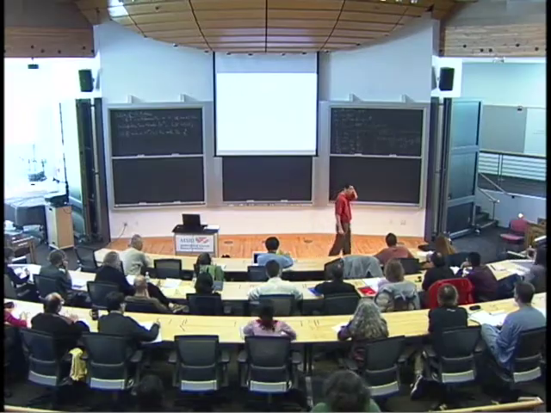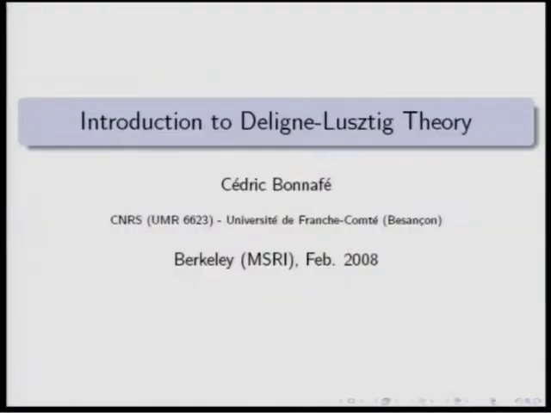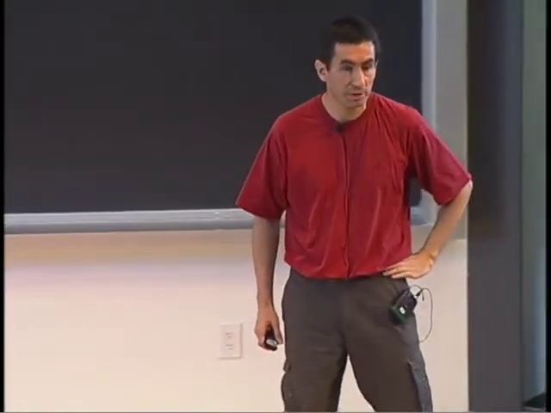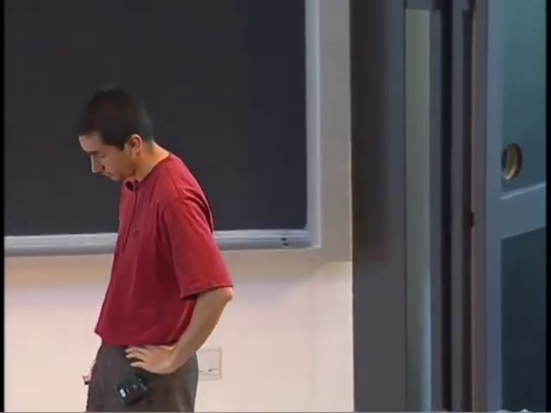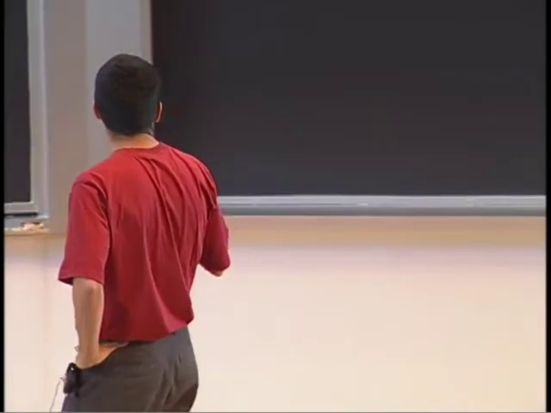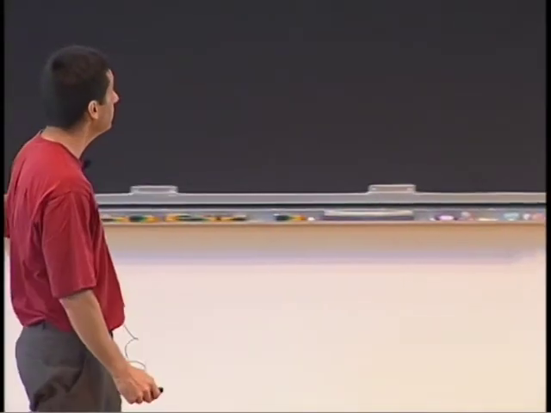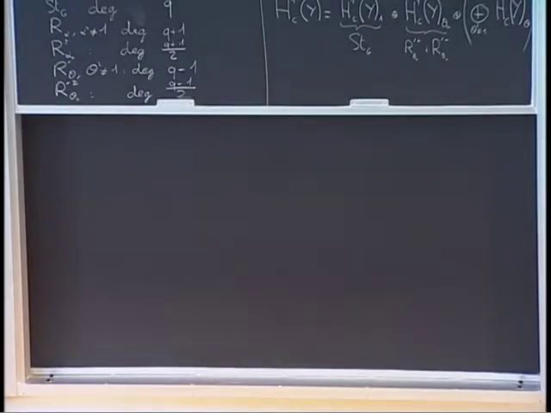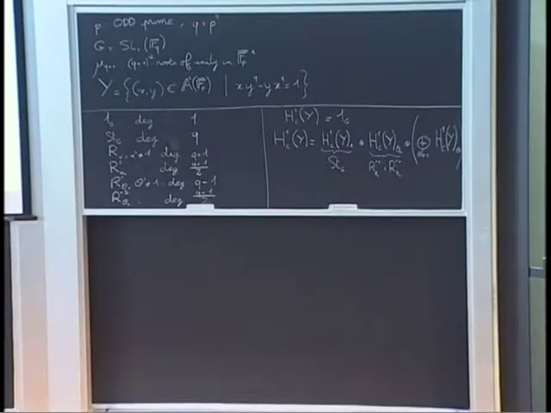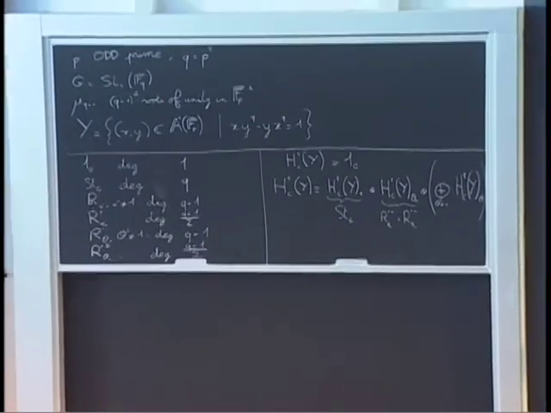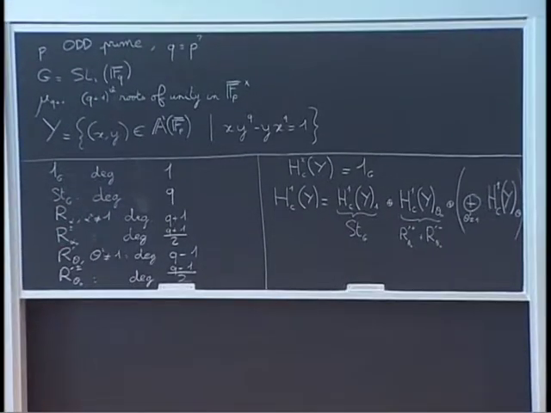Well, so I will continue my introduction to the linguistic theory because I will again focus on the case of SL2. So yesterday's lecture, the main theme was to complete the parametrization of irreducible characters of SL2 using the L-adic cohomology of the variety here, constructed by Drinfeld. And as a result, we have obtained the parametrization of the irreducible characters, which is here. So I have given here the list of the irreducible characters and their degrees.